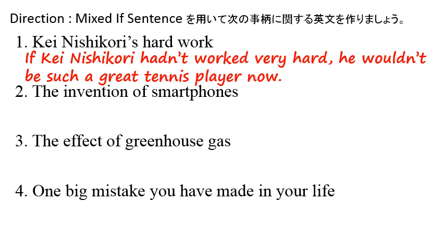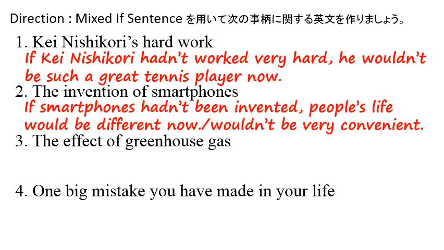Let's continue after number 2. The answer is, if smartphones hadn't been invented, people's life would be different now. Or you can also say, people's life wouldn't be very convenient.